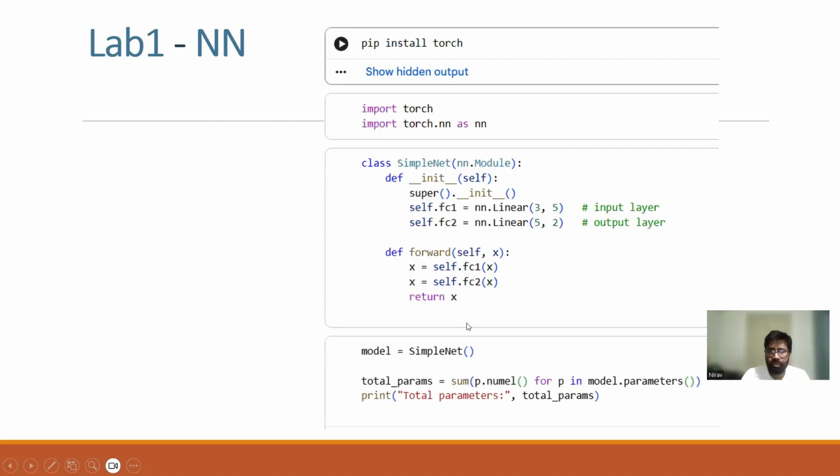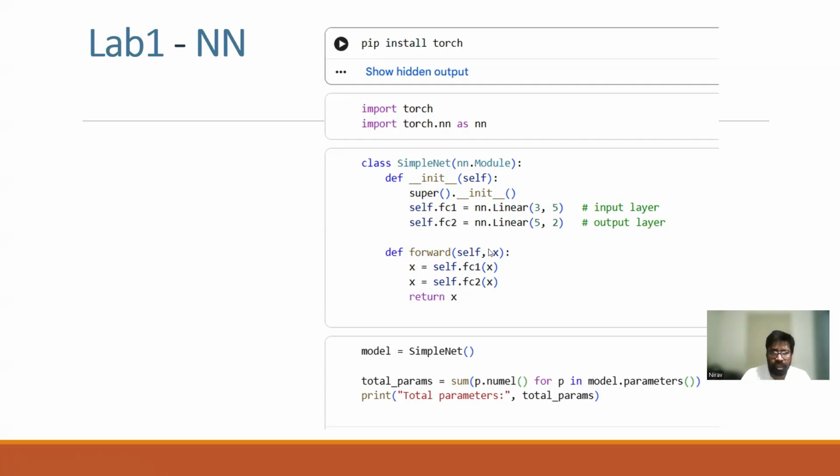Then in the lab section, you write one simple neural network, and then you will come to know how forward propagation works, how backward propagation works, how gradient descent works, and the concepts related to it. You can use this neural network to solve one regression problem, like predicting house prices, and a classification problem, like whether an email is spam or not.